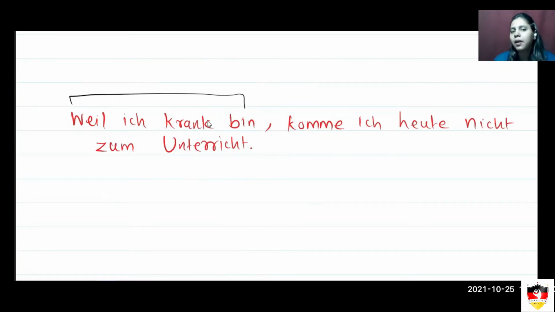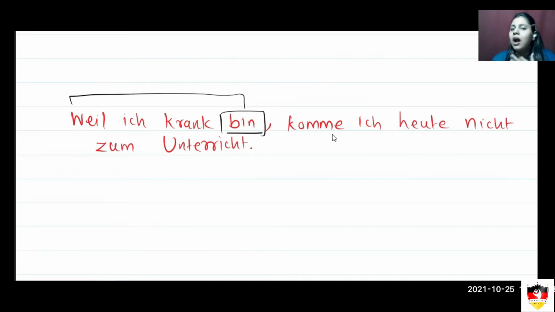Because first is the dependent statement. I can't just say: weil ich krank bin, because I am ill. Is it a complete statement? No. So I need to add something after it to make it complete. So this part becomes dependent on the next statement. Without the next statement, it just can't exist. Then here in your Nebensatz, again the verb is at the end, following the same structure.